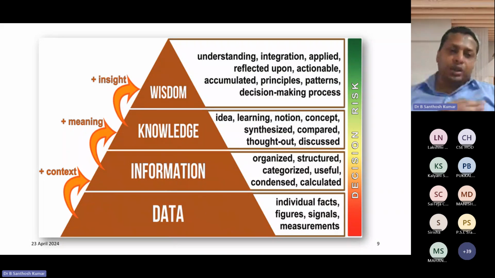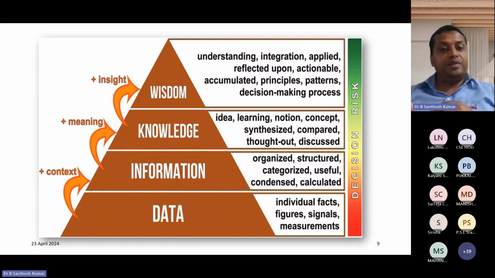Then how does it convert to something meaningful? Suppose in the information I'm adding meaning, then from that I'm getting knowledge. For example, I have the last 15 days data. From the 15 days data, I can tell whether the gold prices have increased or decreased. So I can get some idea, or I can get the learning or notions or concept. It may be synthesized and compared or discussed.